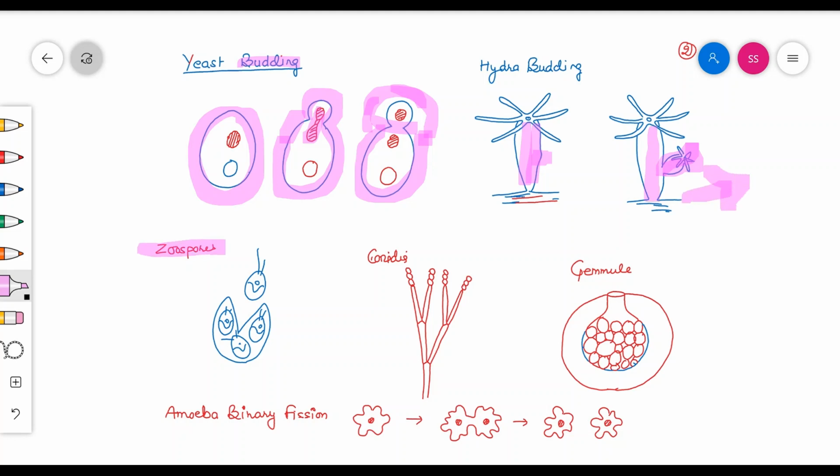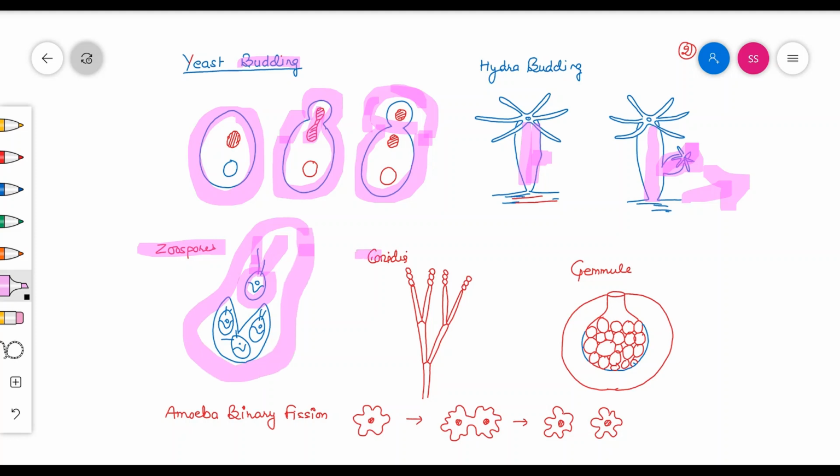And this one is zoospore. Zoospores are predominantly found in lower plants, that is algae, in which some flagella-like structures are present. That's why they are known as zoospores. These are the motility organs which are formed in any algal cell. And the example is Chlamydomonas.